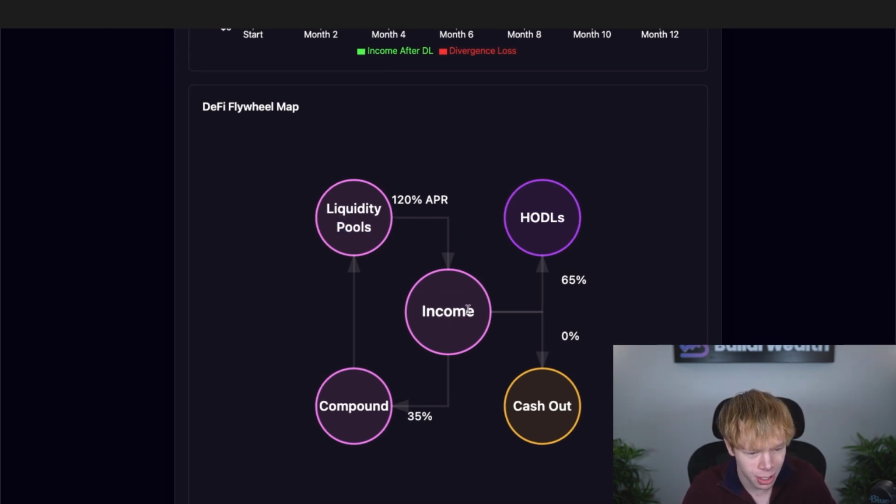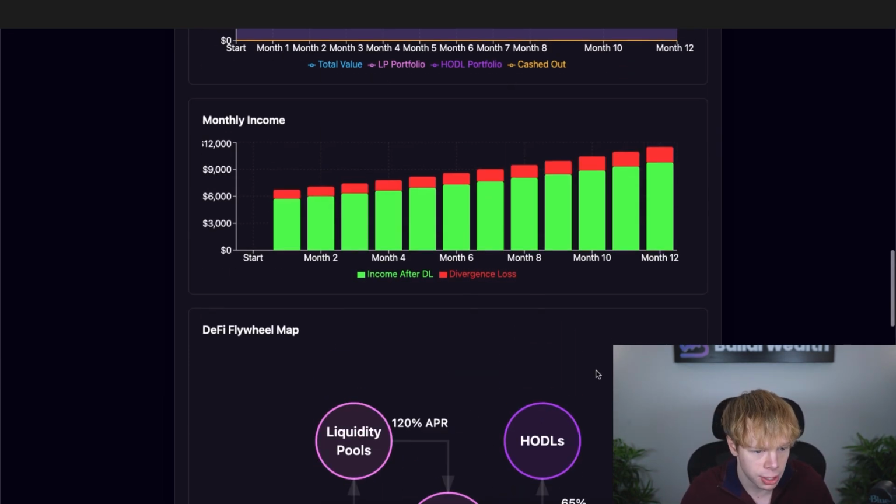Liquidity pools produce income, which allows us to compound and deploy more capital into liquidity pools and produce more income, right? And just consistently repeat over a longer horizon. But with that being said, we're also taking some of that income and branching it off. We have 65% going into HODLs. And again, when I say HODLs in this instance, I'm talking about amongst lending and borrowing platforms and actual HODLs, because I do consider stuff on lending and borrowing platforms HODLs. It's just like, if we can, we're going to leverage it. If not, it's all good. And then 0% is being cashed out. So we could see that from a glance by using this little calculator right over here.